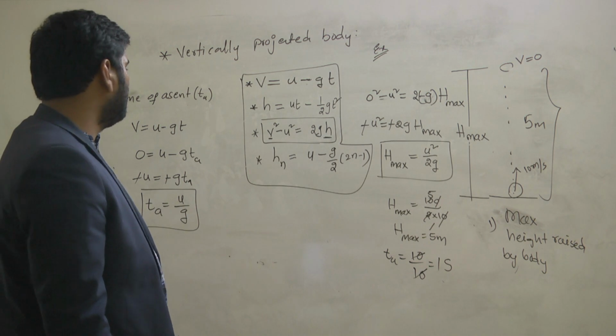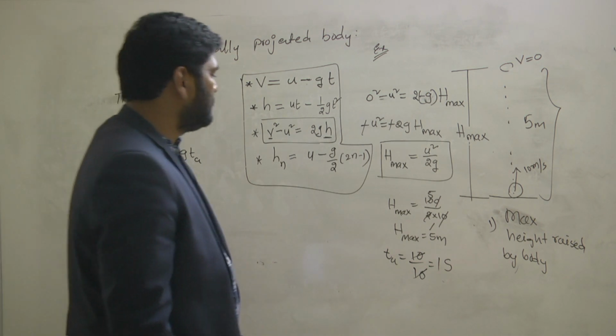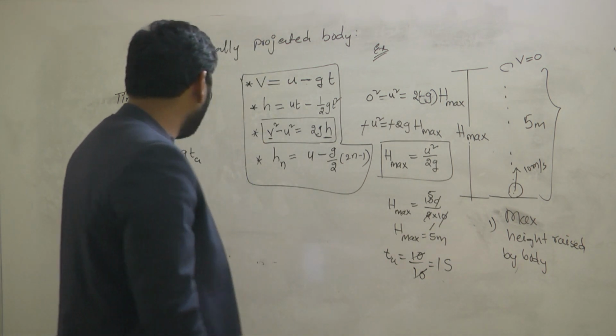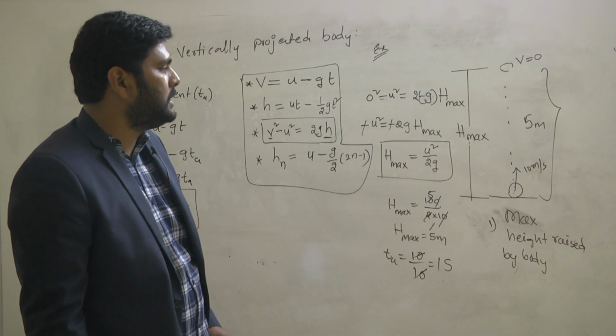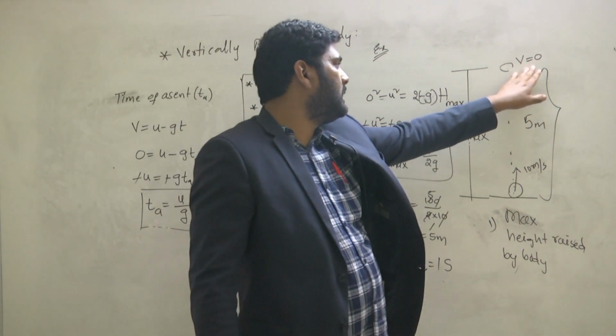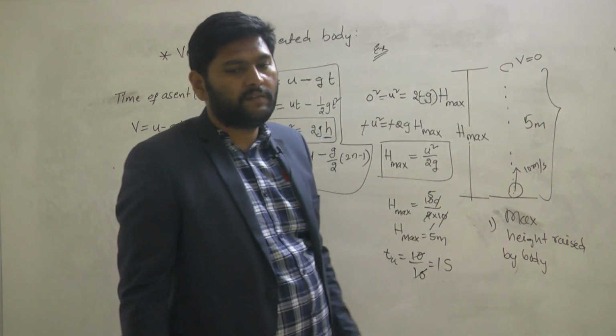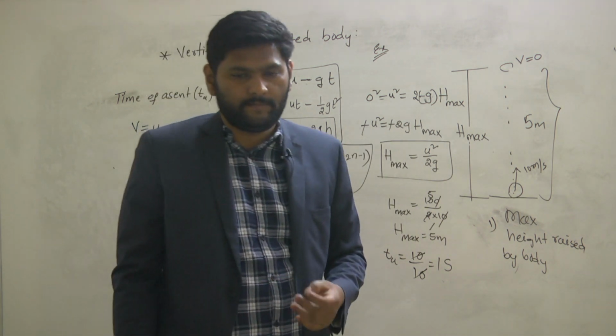Yes, sir. So this is the time of flight formula. This is the maximum height formula. But sometimes, if they have not mentioned this V, and instead mentioned the maximum height, how do you find the time of flight?